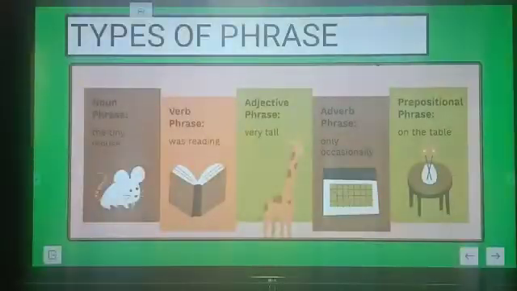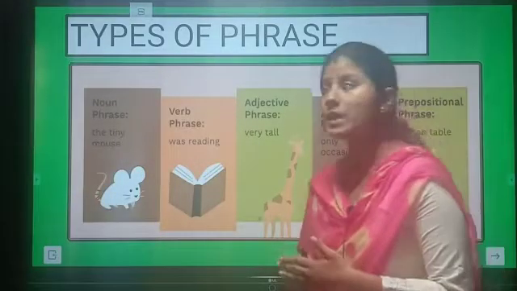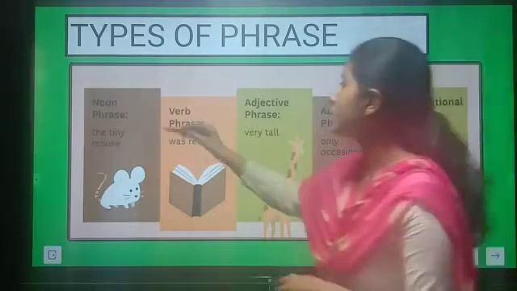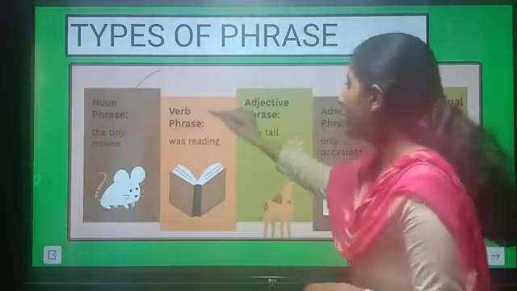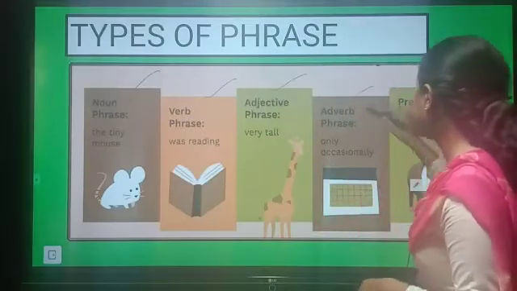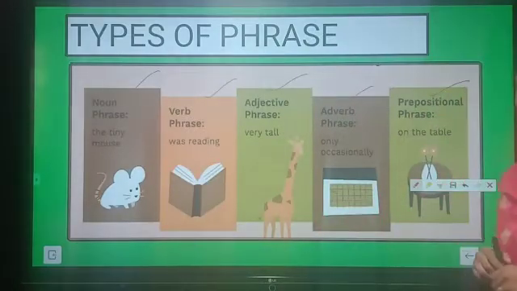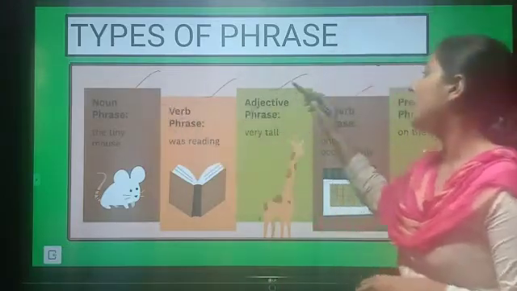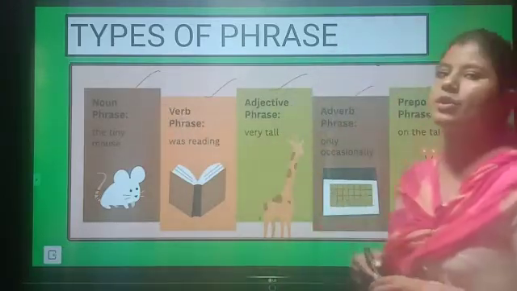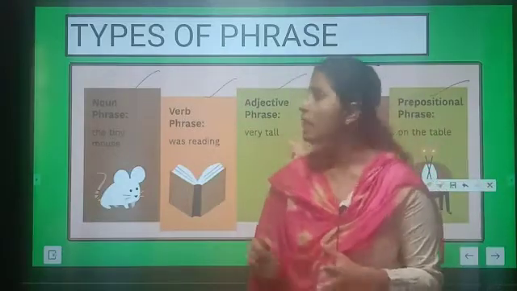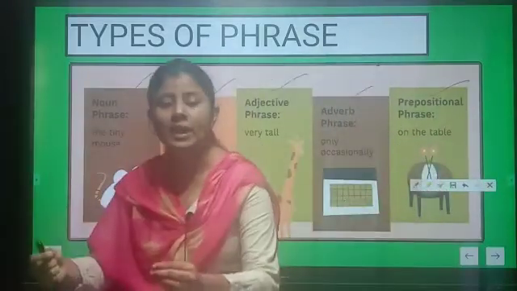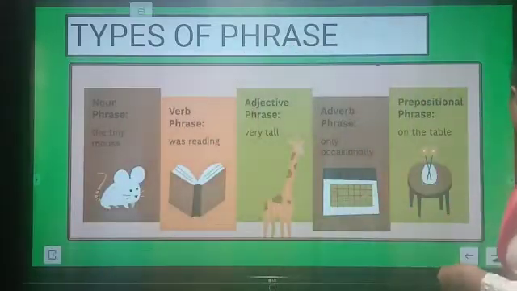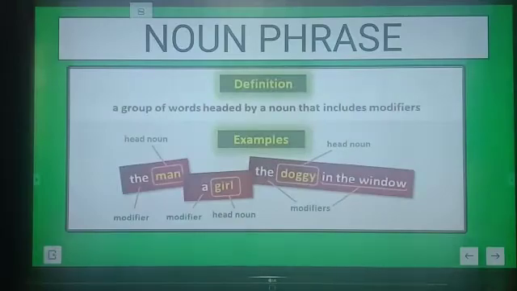Now moving to the next, here are the types of phrases. So we are going to read about the 5 kinds of phrases. They are noun phrase, verb phrase, adjective phrase, adverb phrase and prepositional phrase. Okay, so they all are the parts of speech, isn't it? Noun, verb, adjective, adverb and preposition. They are all the parts of speech. But we will read what are the phrases: noun phrase, verb phrase and all. Okay. So now let's first start with the noun phrase.